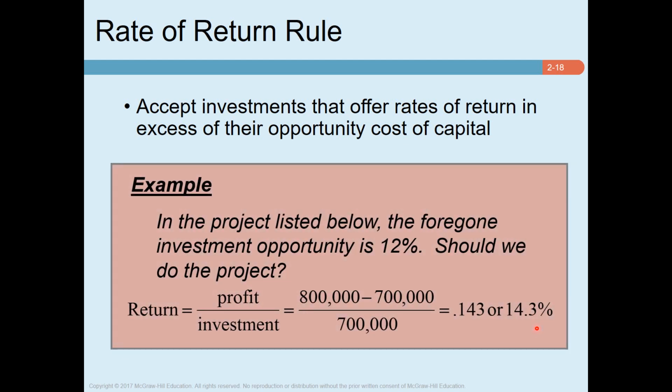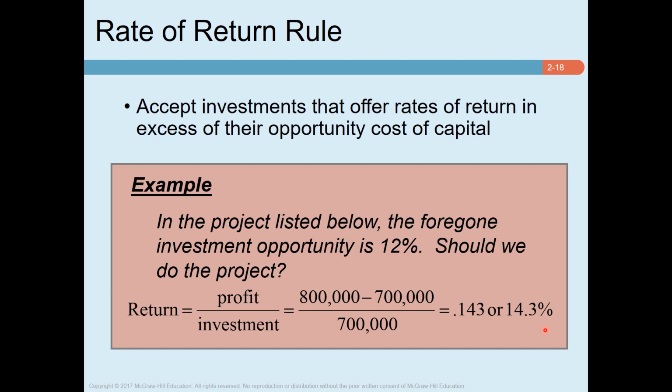Rate of return is simply the profit as a proportion of your initial outlay. For example, the office building project, you expect to receive 800,000 at the end of year one, and you invest 700,000. So this difference is the profit, and you divide it by 700,000. So profit as a proportion of investment, this is 14.3%. So this is your rate of return.